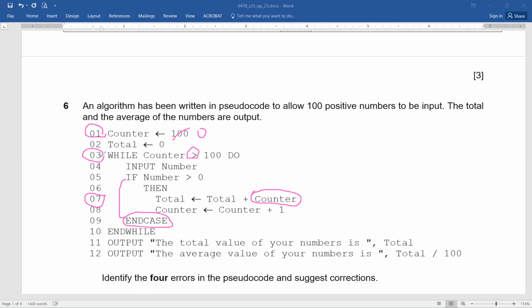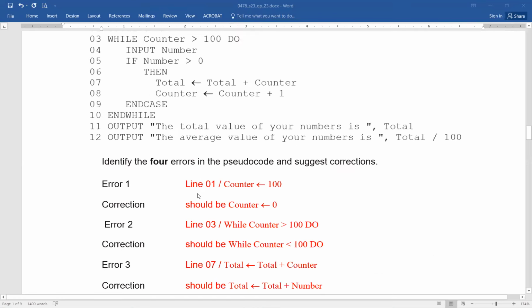So lines 1, 3, 7, and 9 have problems, and the rest are okay? Okay, that's wonderful. Great, wonderful, excellent. Now let's see. Line number 1, counter equals to 100 is a problem. It should be counter equals to 0. Error 2 is in line 3, while counter greater than 100 is wrong. It should have been while counter less than 100 too.